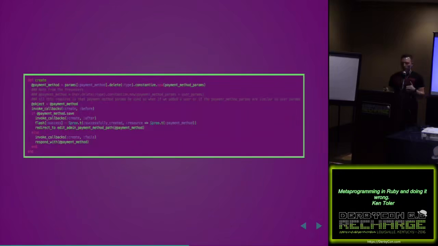This is no longer live code, but it was pulled out of an open source project in GitHub. And I felt like it was necessary to show you how this is actually used and that this stuff actually exists. I'm not making it up, and it's not just demo applications.